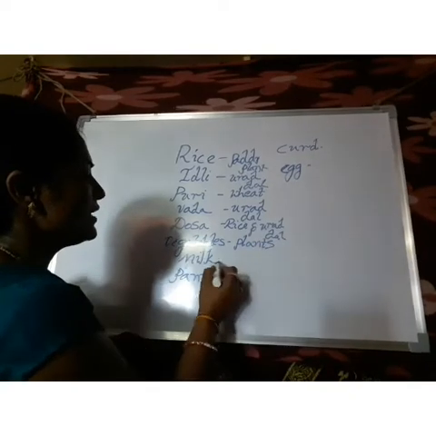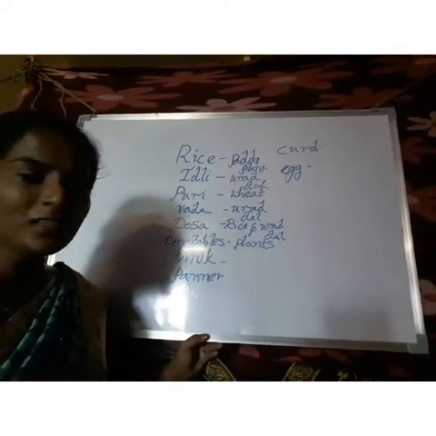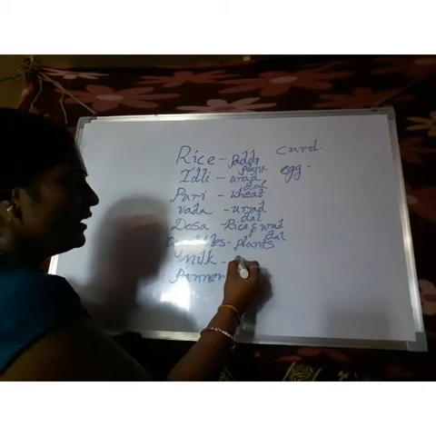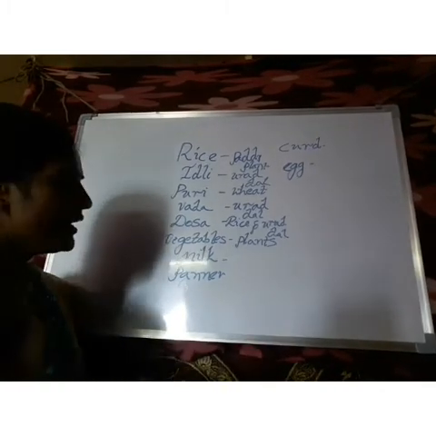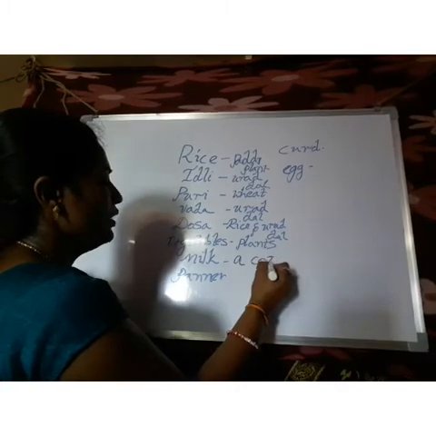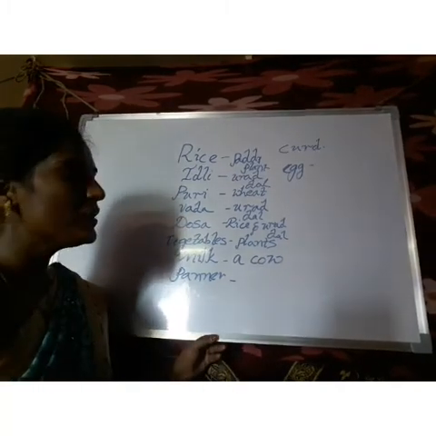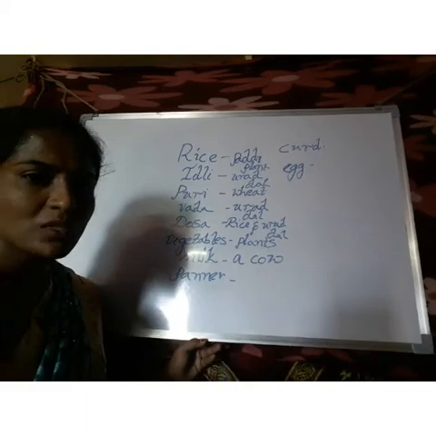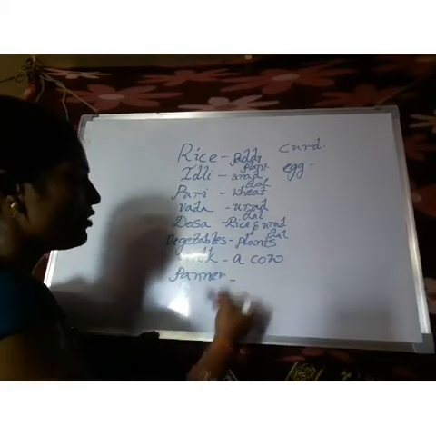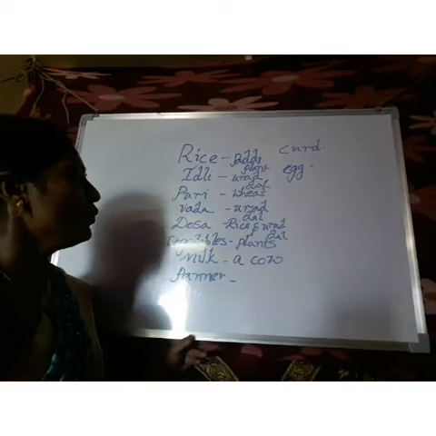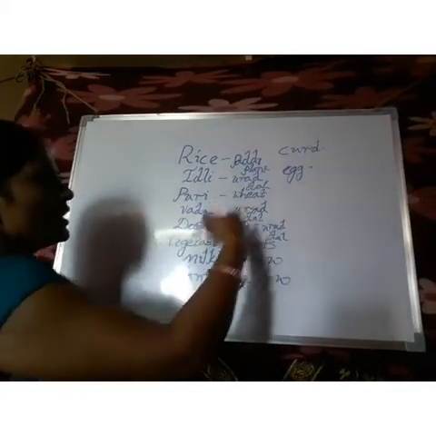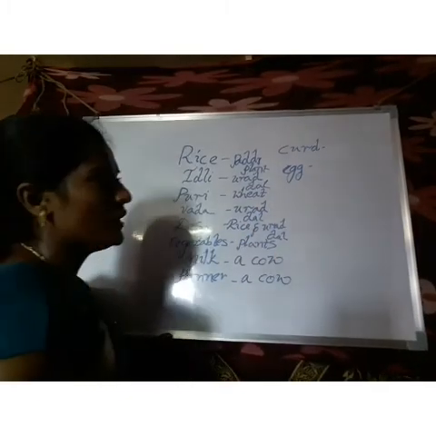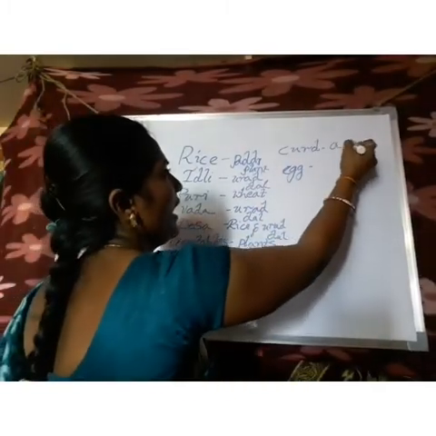And coming to milk, where do we get milk? We get milk from a cow. And paneer. Nowadays we are eating so many paneer products. This paneer is also made from milk only. So we get paneer also from a cow. And coming to curd, this is also a milk product only, and this also we get from a cow.